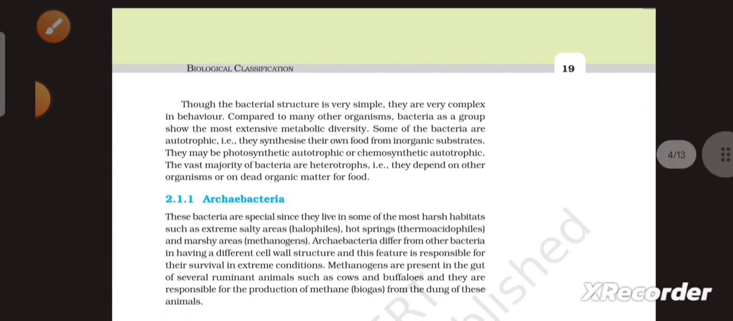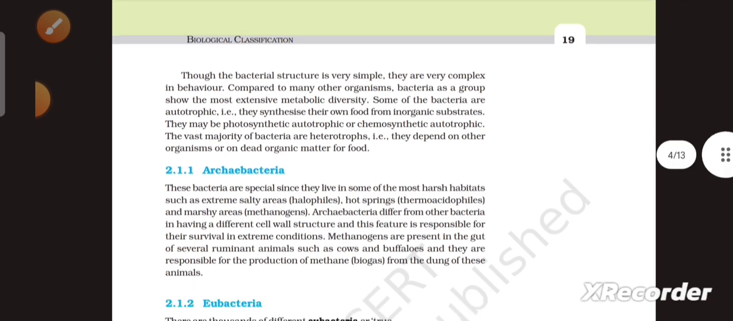Though the bacterial structure is very simple, they are very complex in behavior. Compared to many other organisms, bacteria as a group show the most extensive metabolic diversity. Some of the bacteria are autotrophic, that is, they synthesize their own food from inorganic substrate. They may be photosynthetic autotrophic or chemosynthetic autotrophic. The vast majority of bacteria are heterotrophs, that is, they depend on other organisms or on dead organic matter for food.